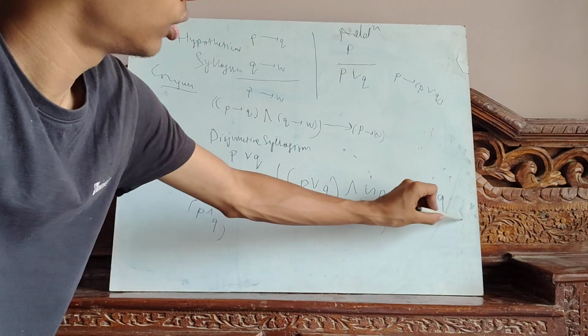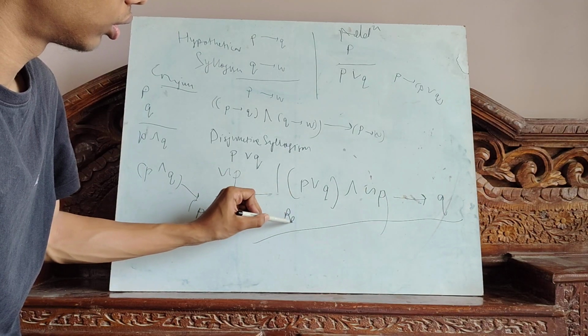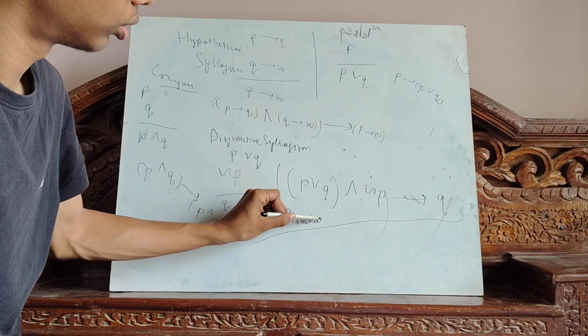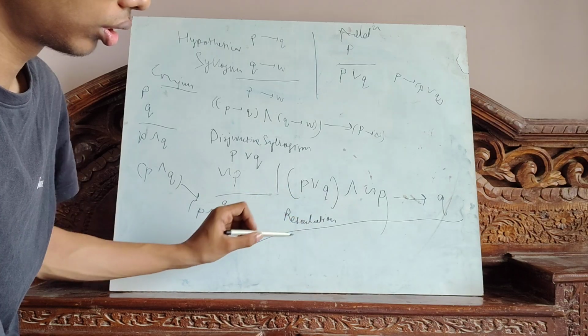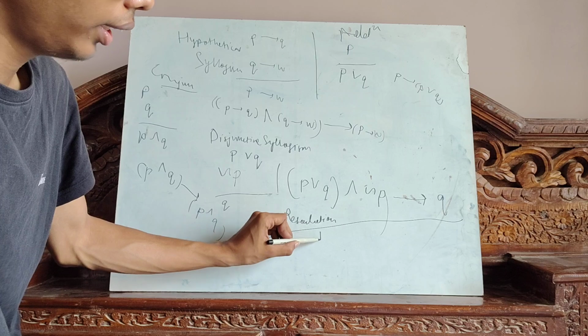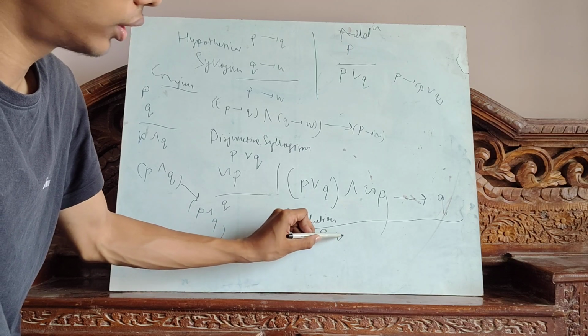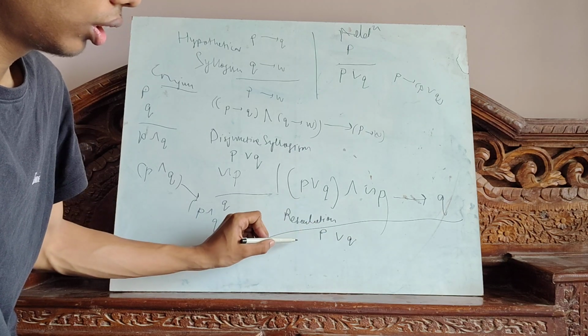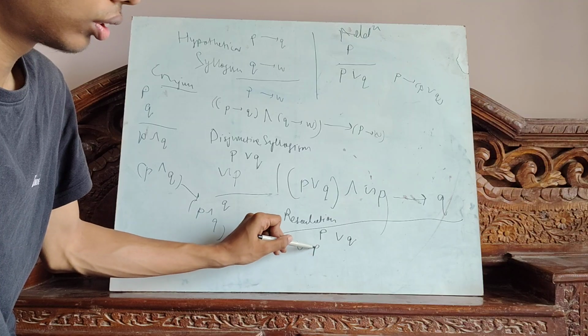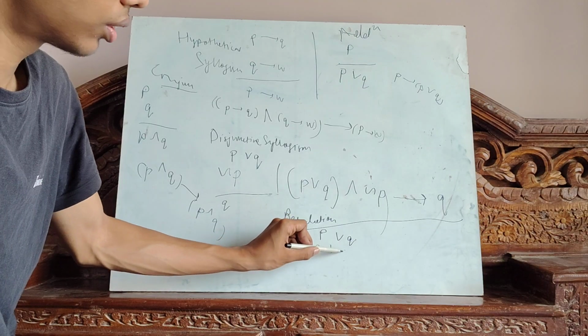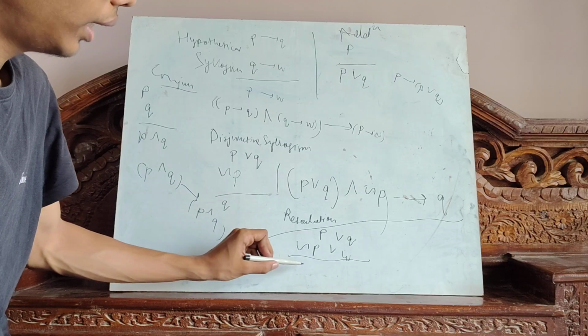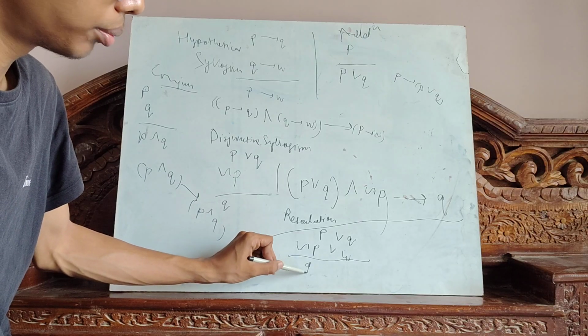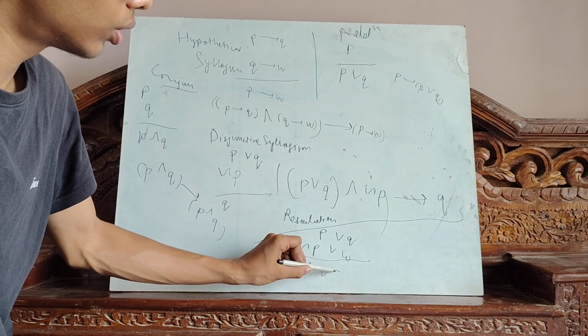Now, resolution. Either it rains or it is cold. Either it does not rain or it snows. This means either it is cold or it snows.